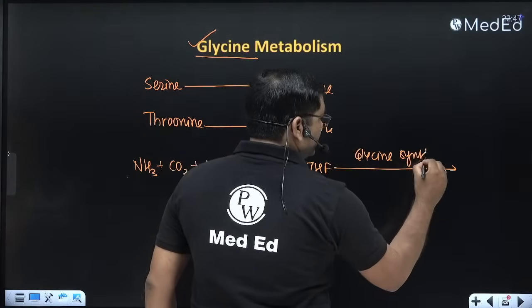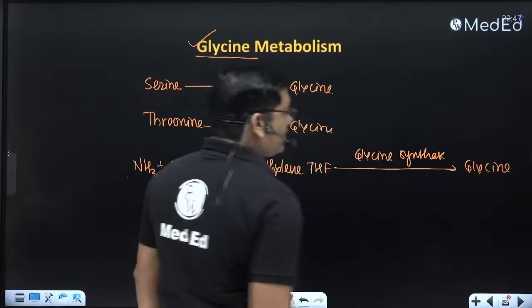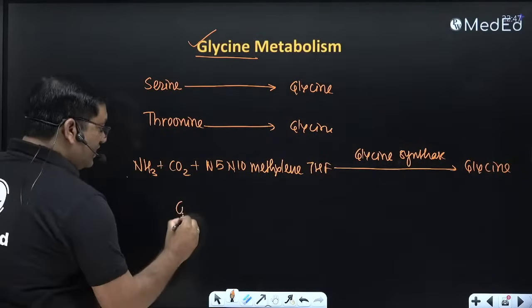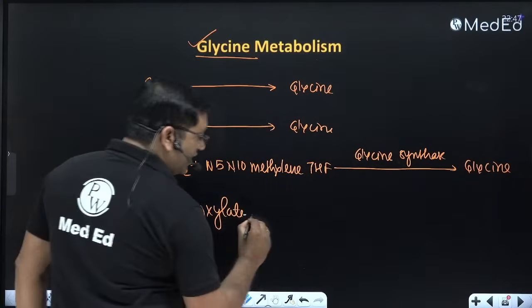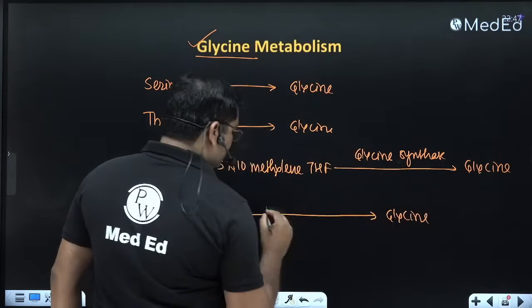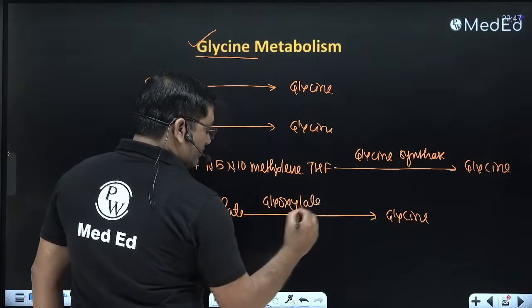And glyoxylate will give glycine by glyoxylate aminotransferase.